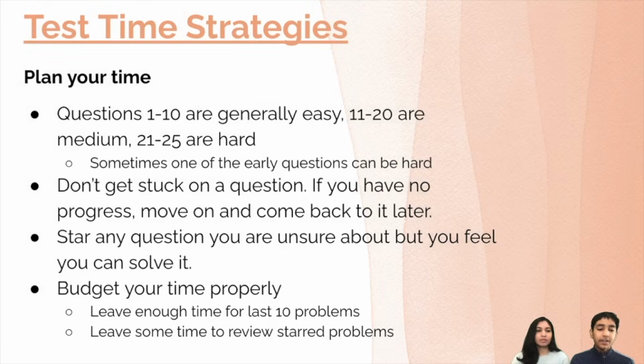Another thing you want to do is plan your time. A very common mistake that many people, including me, have made is going too slow on the first 10 questions, thinking, oh, I still have lots of time left for the last 15 questions. But then you realize you don't have enough time for the last 15 because they're much harder than the first 10. So you want to plan your time and make sure you're saving enough time for the middle and end questions too, because even though 21 to 25 are typically the hardest, there can be a really easy question hidden within those. So you always want to at least look at or think about each of the questions for some time, and occasionally you might even solve one of the hardest problems on the AMC 10.